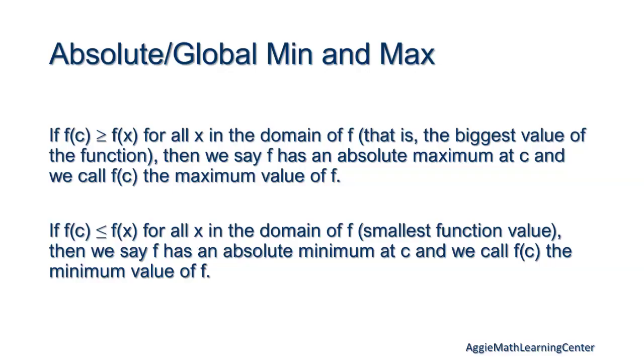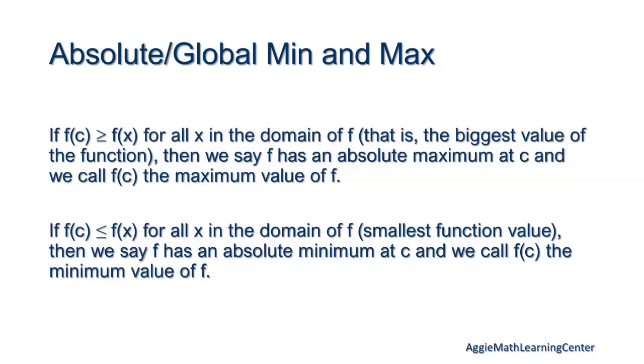Then, if f of c is less than f of x for all x in the domain of f, the smallest function value, then we say f has an absolute minimum at c, and we call f of c the minimum value of f. I forgot to remind you at the beginning, this is your review as much as it is ours, so ask any questions, stop us at any point. Does anybody have any questions about maxes and mins?